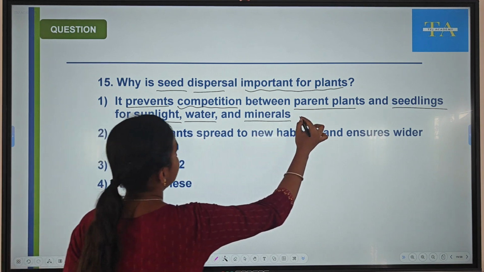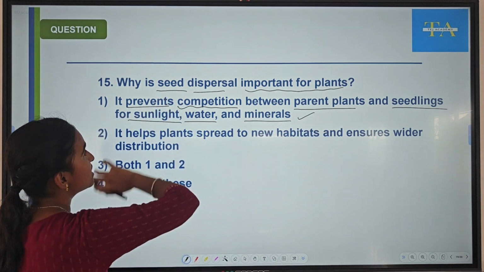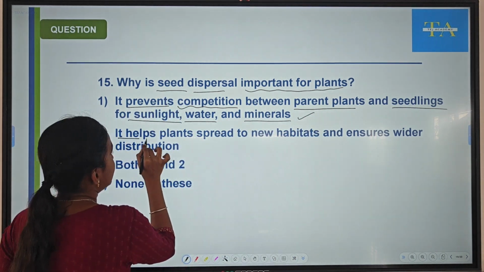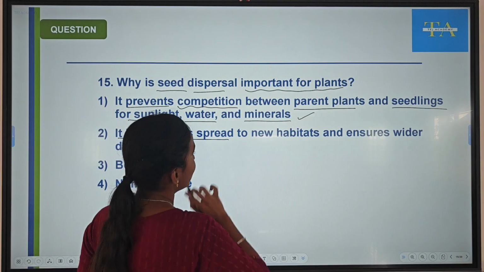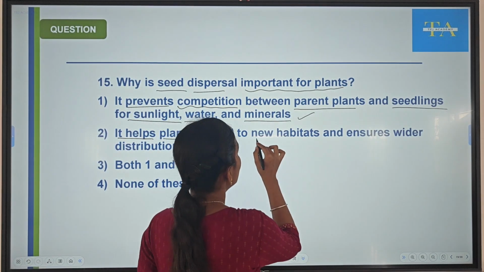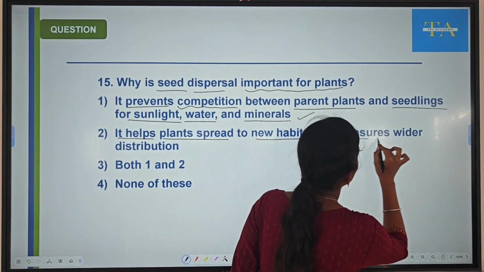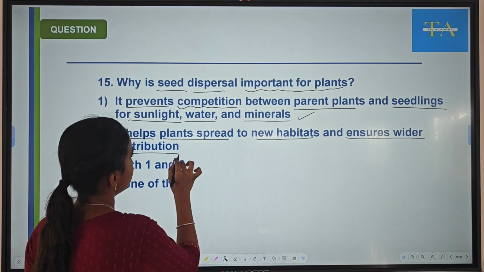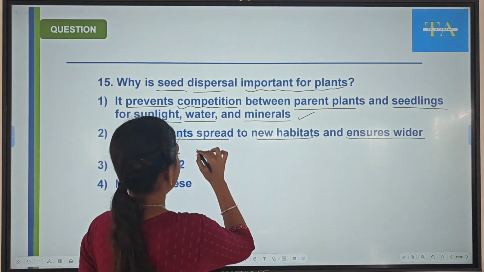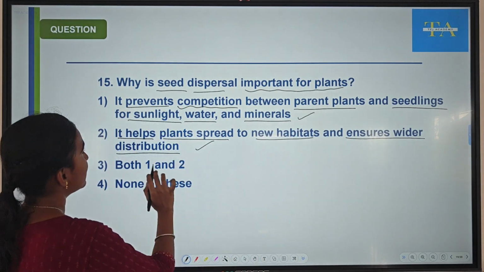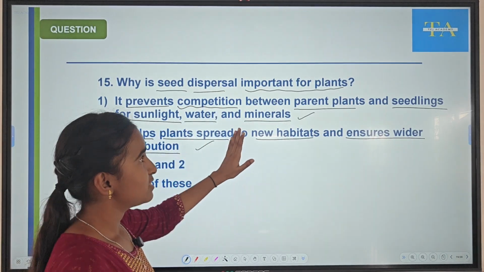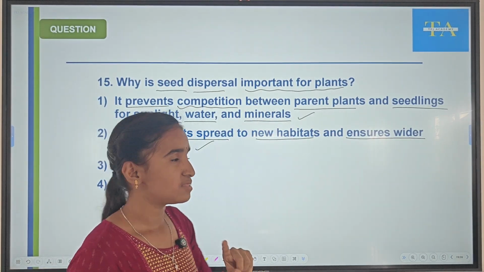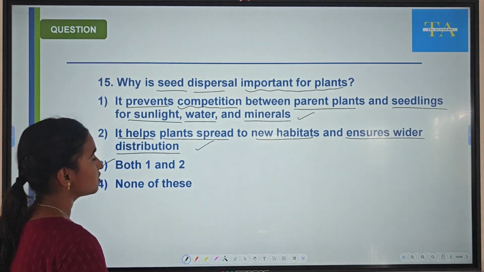This is right. It also helps plants spread to new habitats and ensures wider distribution. This is also right. So both 1 and 2 say about the importance of seed dispersal. So our option is option 3.